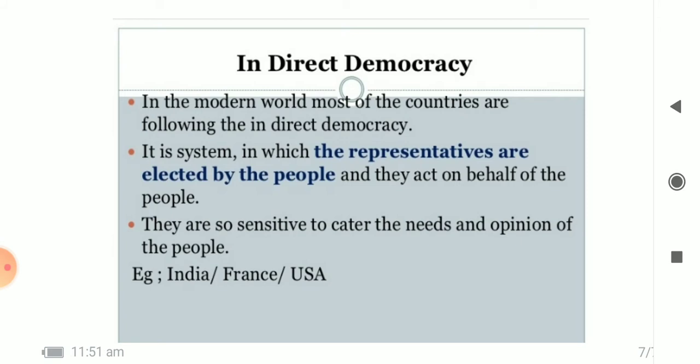It is a system in which the representatives are elected by the people, and these representatives act on behalf of the people. They are sensitive to the needs and opinions of the people. For example, India, France, USA.